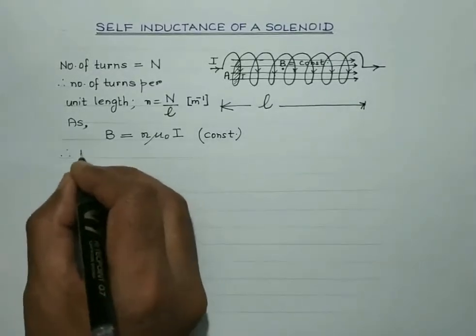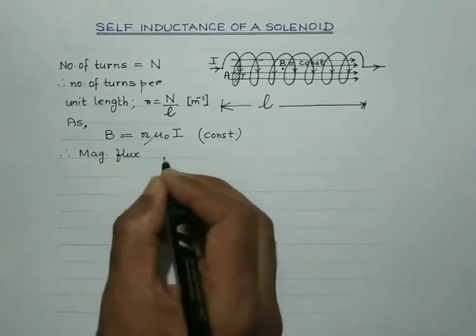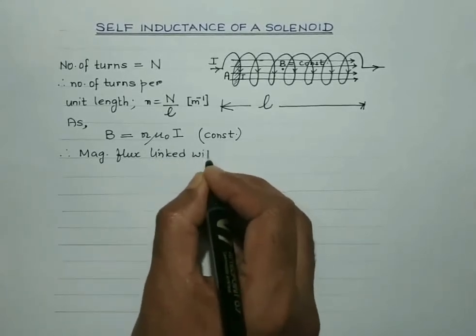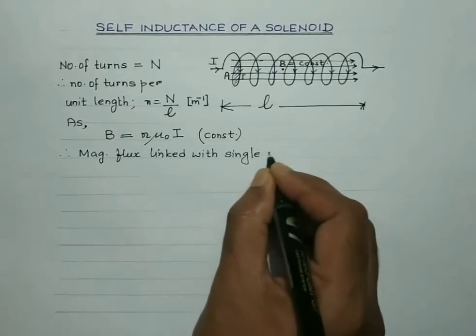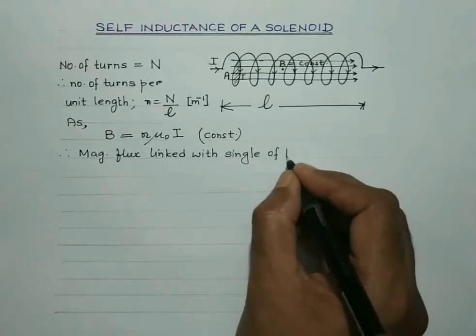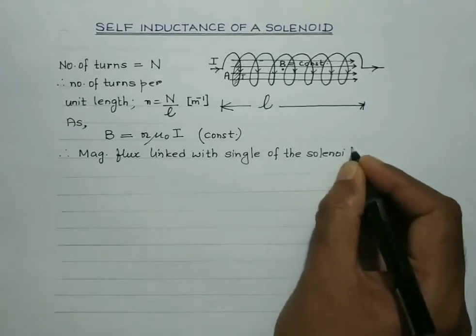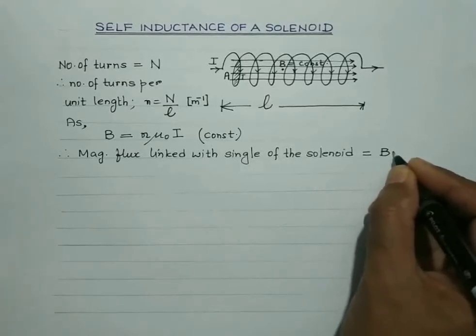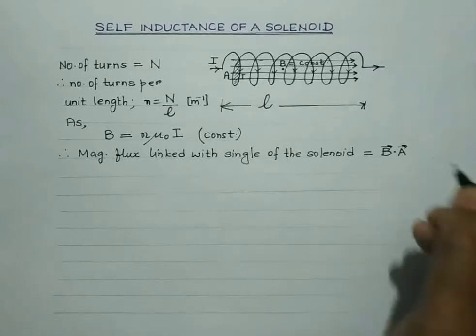Therefore, the magnetic flux linked with a single turn of the solenoid will be given by B dot A, the dot product or scalar product.